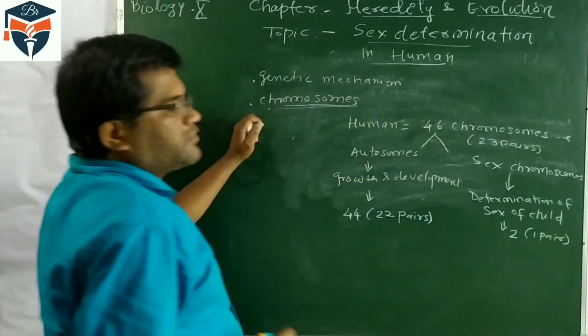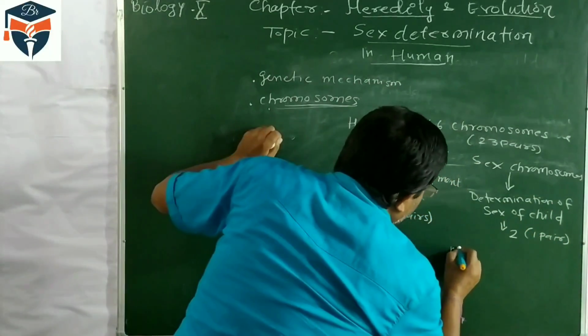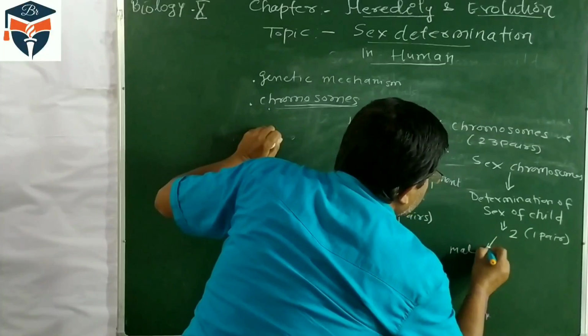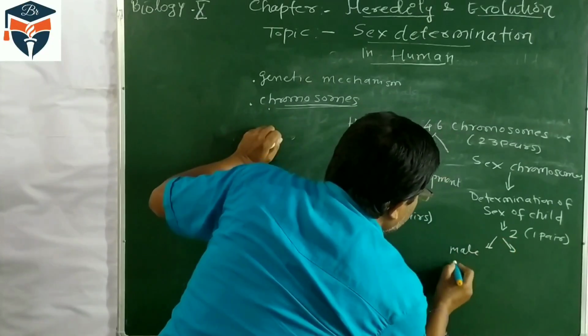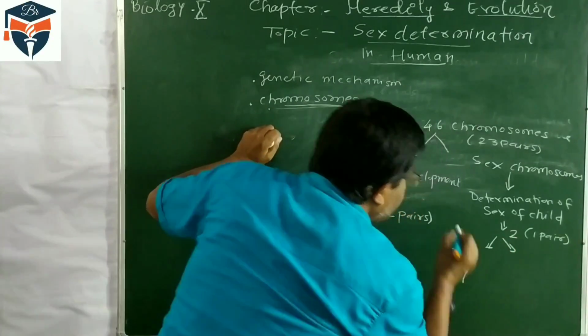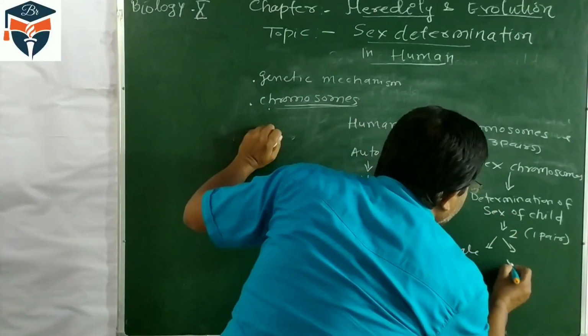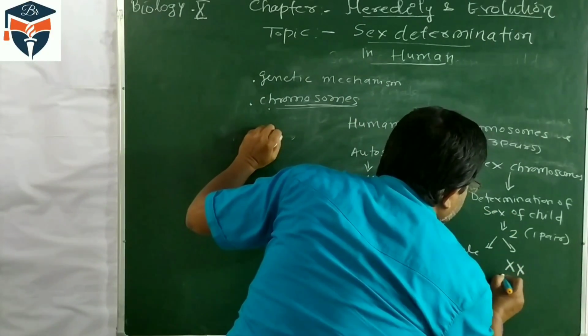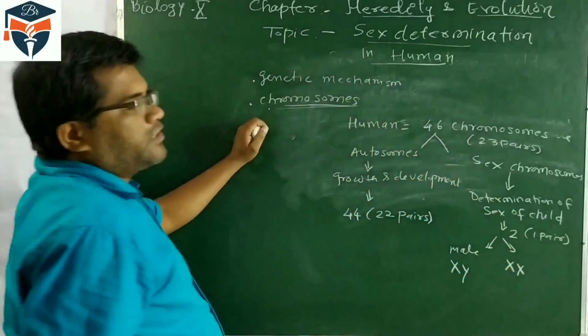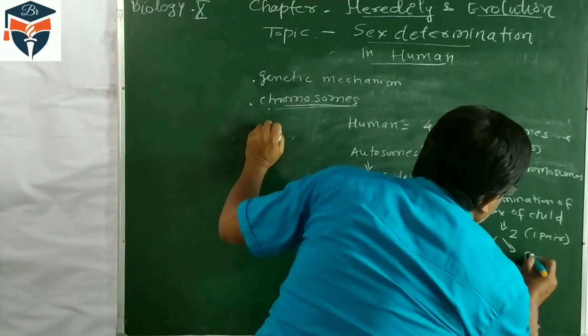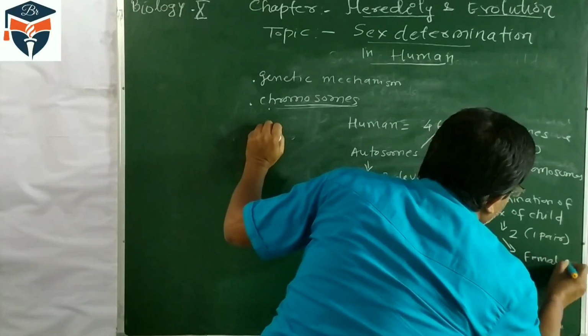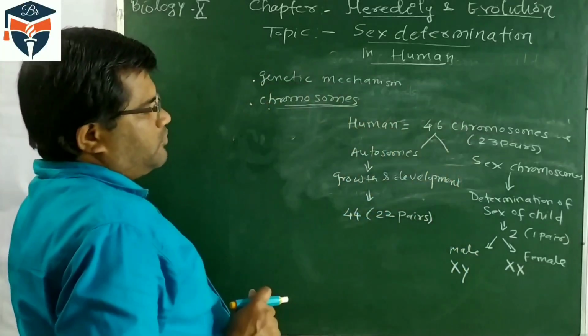In male, the sex chromosomes are X and Y. In female, the sex chromosomes are X and X. So, XX in female, XY in male.